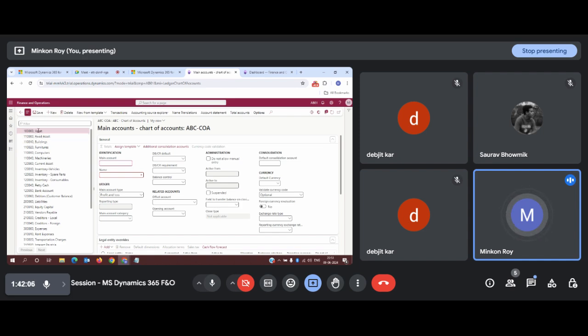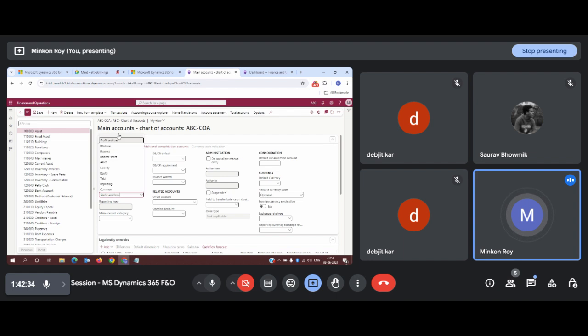Now this 1 lakh, as I remember, this asset is a reporting type. Main account type means it will be used only for reporting purposes. So how can we define that? For example, I will not be saving it, just to show you how I have created it. For 1 lakh I will be using 1 lakh as a main account number. What was the name? It was the asset. In the main account type, you need to define what type of account it is.